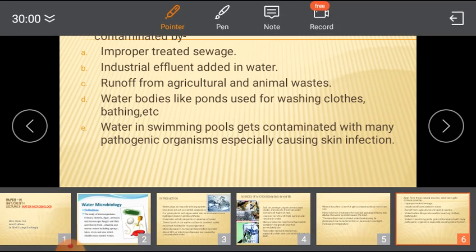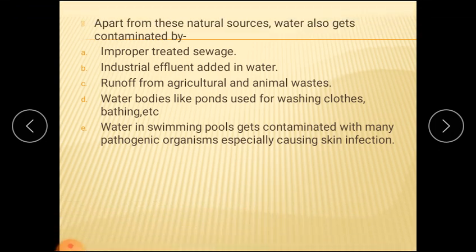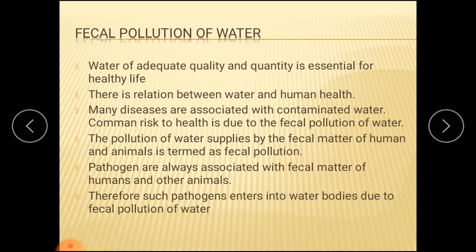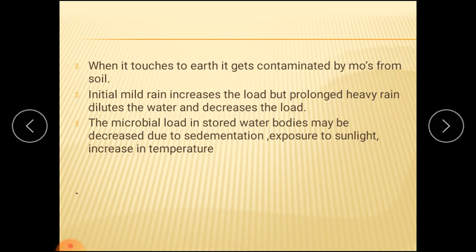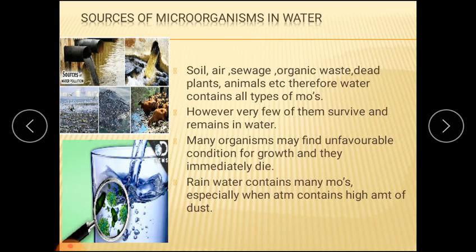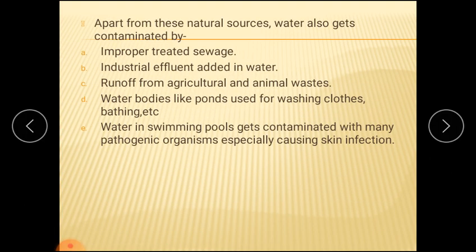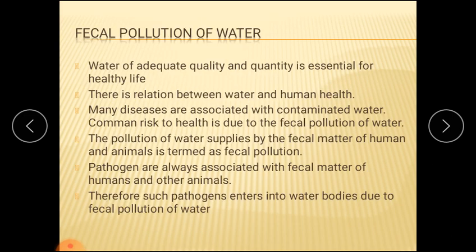Okay, and earlier we have seen about the natural reasons the water gets contaminated. So these were the sources of water: some natural sources, some man-made sources or purposefully made contamination sources of microorganisms into the water. So the next point is the fecal pollution of water.